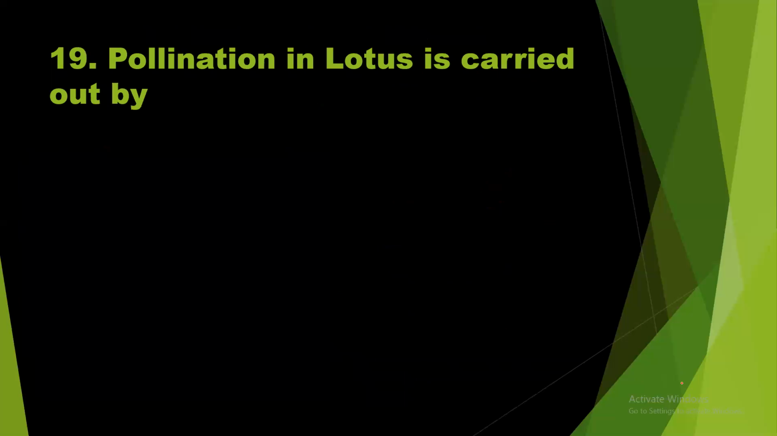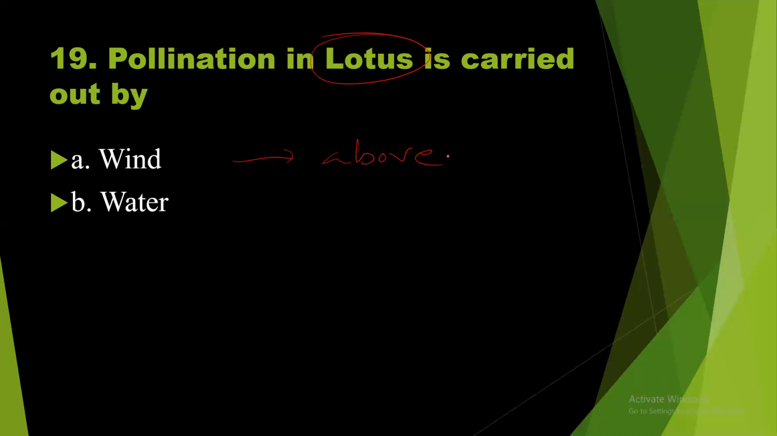Question number 19. Pollination in lotus is carried out by. So lotus is a hydrophyte. Wind may be a chance because here the flower is present above the water level, exposed to the atmosphere, air. Wind, insects. Water is wrong. Insects may be the right answer.